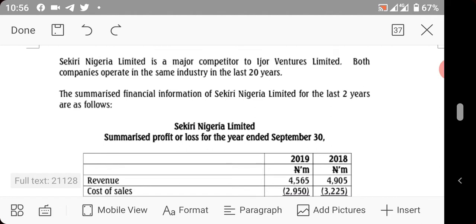Welcome to today's class. Today we are going to take another question on analysis and interpretation of financial statements. Shekiri Nigeria Limited is a major competitor to Ejo Ventures Limited. Both companies operate in the same industry. The summarized financial information of Shekiri Nigeria Limited for the last 20 years are as follows.